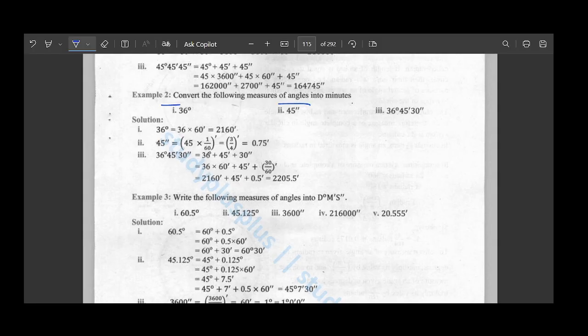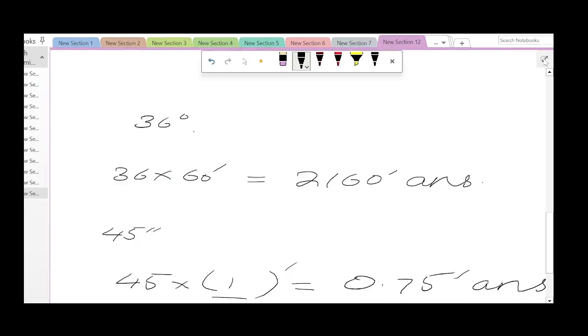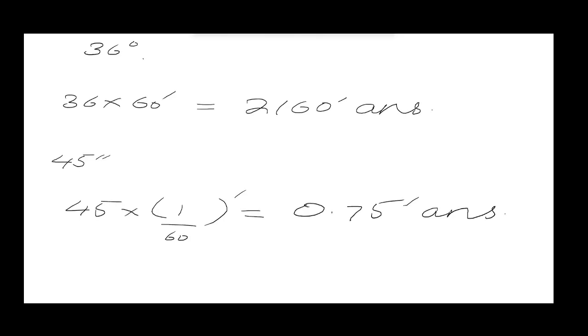Let's move on to the last part, where the question is given in the DMS format. We have 36 degrees, 45 minutes and 30 seconds. So how are we going to write this? Let's write the question first and then try to solve it. So we have 36 degrees, which is being added with 45 minutes, and then we have 30 seconds.